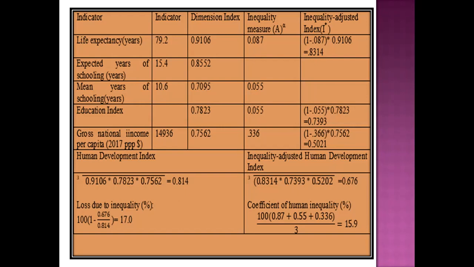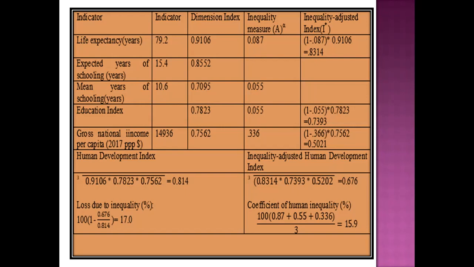So now we will calculate the inequality adjusted human development index, and how to calculate this. We just take the cube root of the inequality adjusted indices 0.8314, 0.7393, and 0.5021. We multiply these and we get 0.676 as the inequality adjusted human development index, and the value is lower than the human development index.